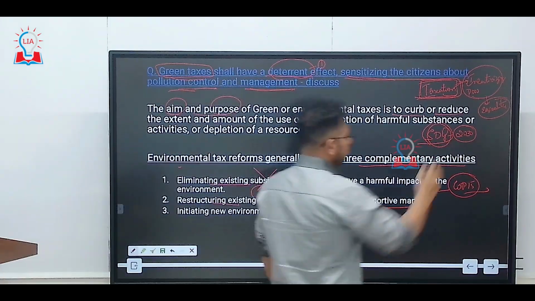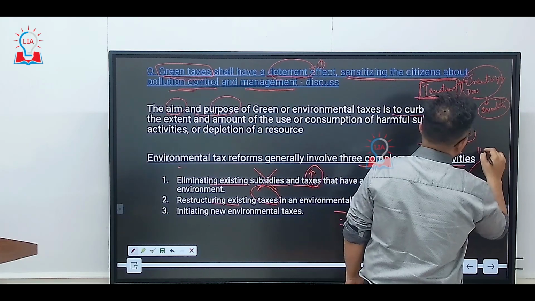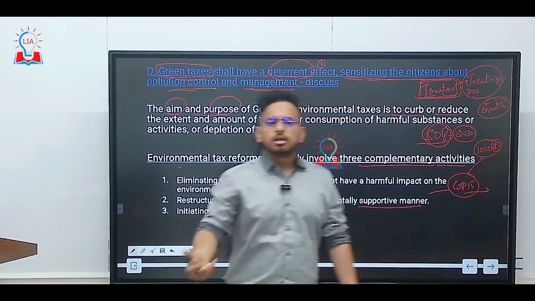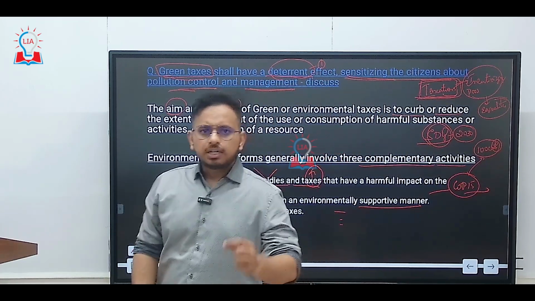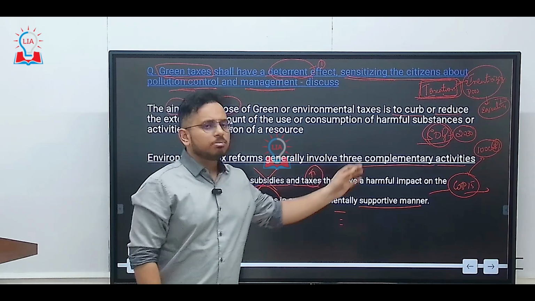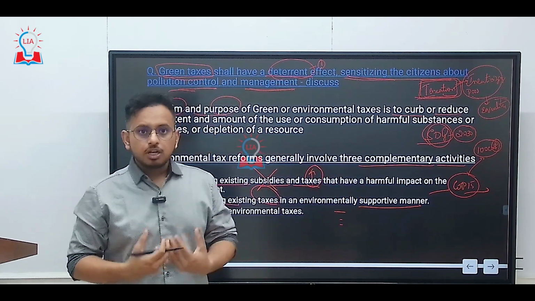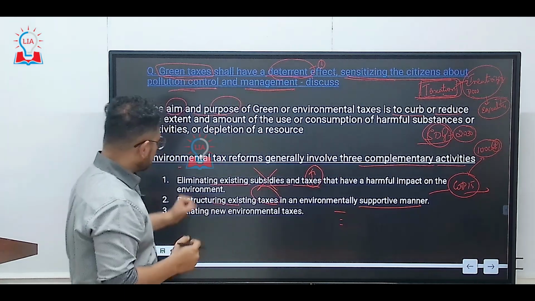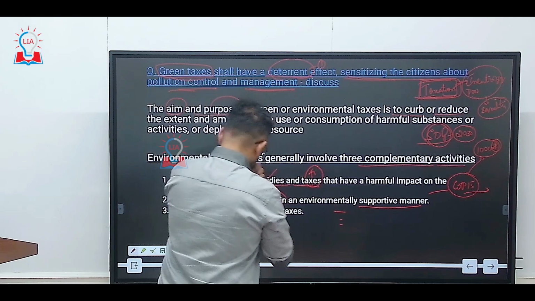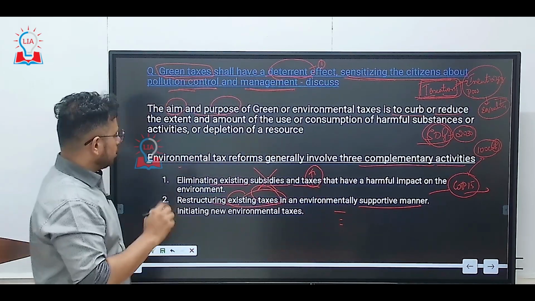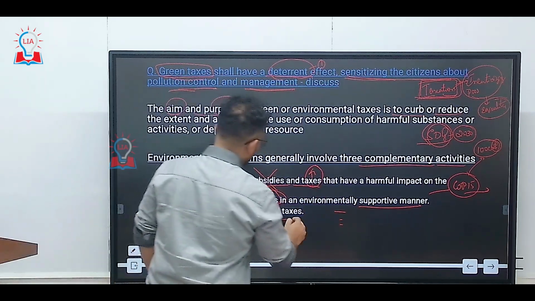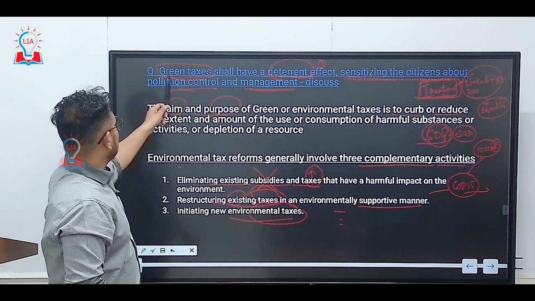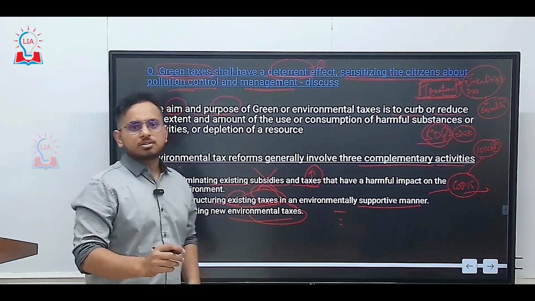And if you remember, the developed countries should come out with a corpus of $100 billion every year, and this money should be used in the developing countries in order to fight climate change. On the same lines, restructuring of the existing taxes in an environmentally supportive manner is very much required, and initiating new environmental taxes. This initiation of new environmental taxes is something that we have in the form of green taxes.